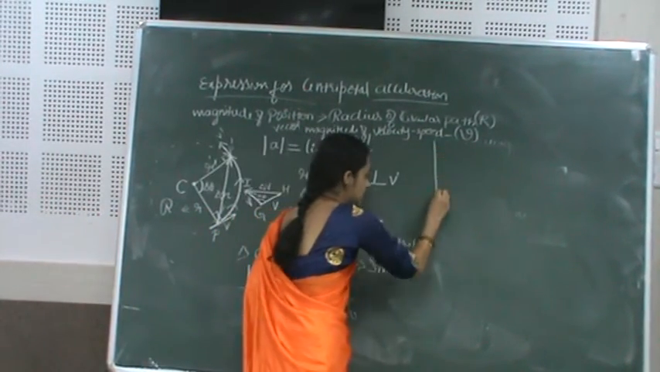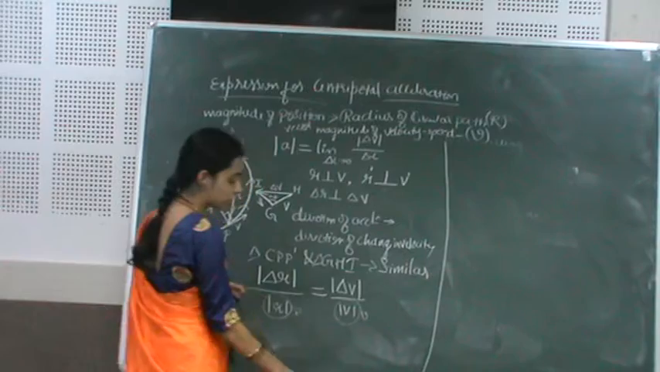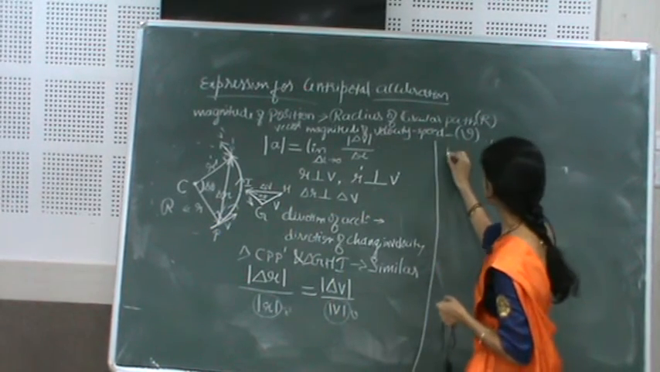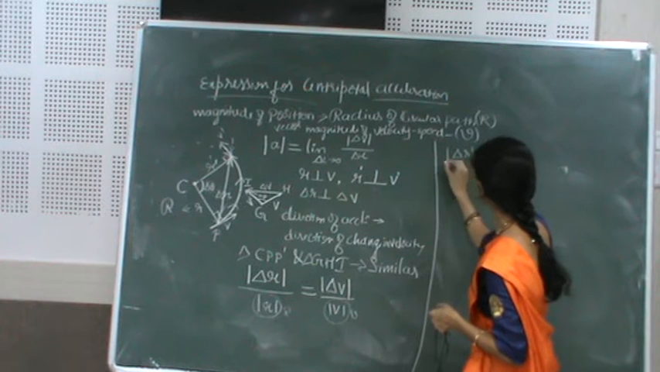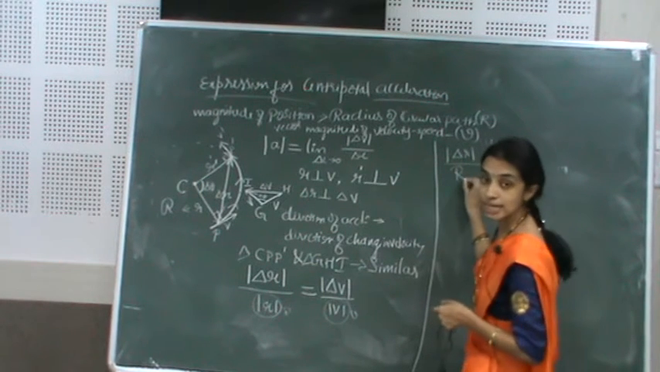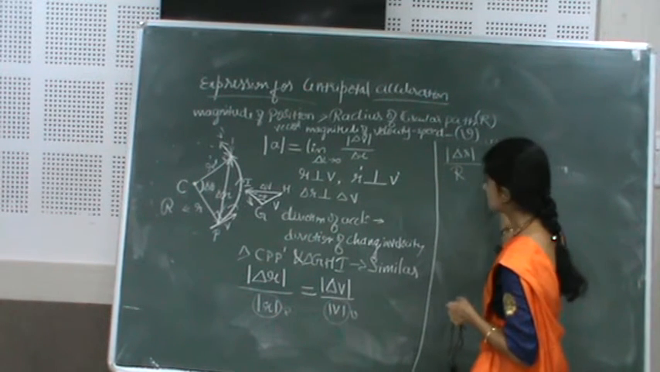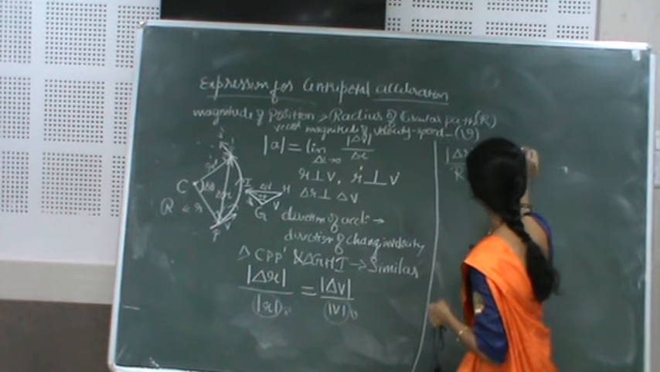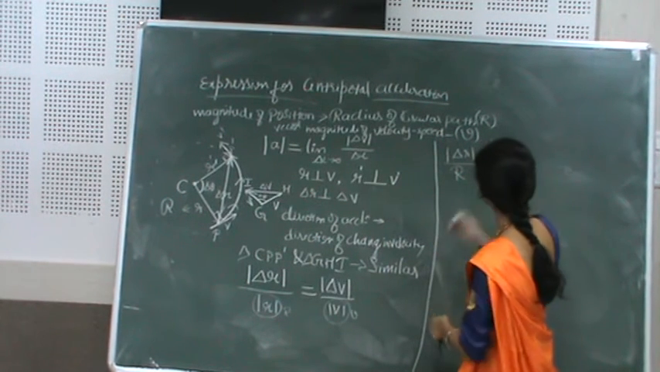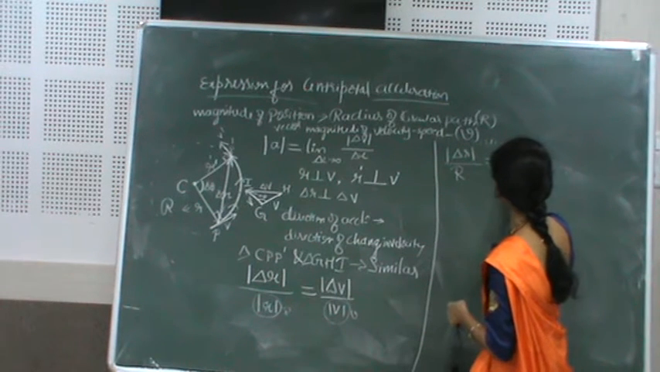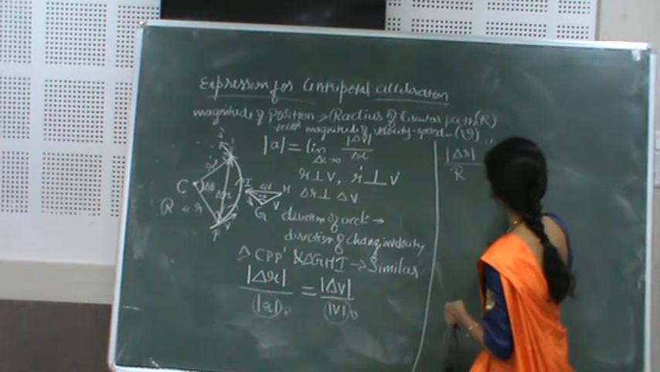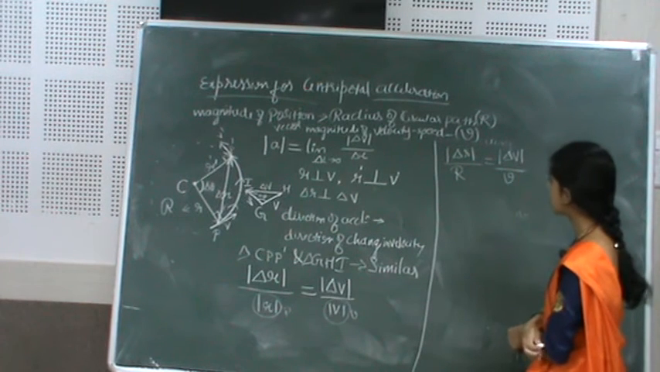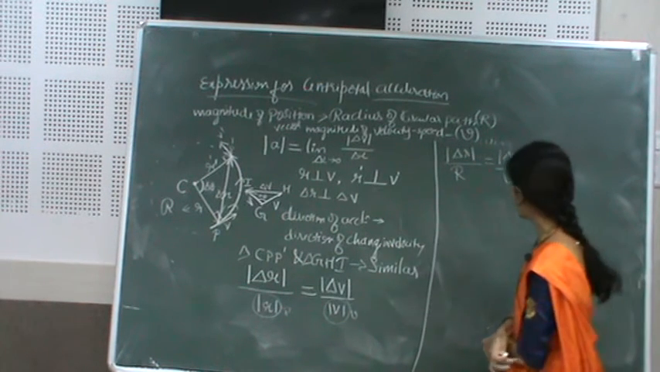Then rearrange the terms. What will you get? Delta r upon capital R will be equal to what? Delta v, that is the magnitude of delta v, upon v, the constant speed, the uniform speed value, that is nothing but the magnitude of velocity.